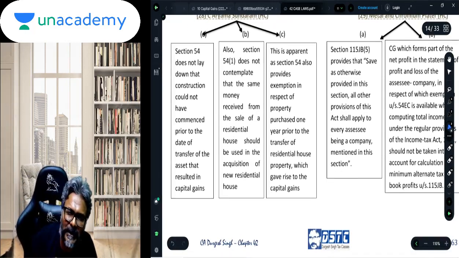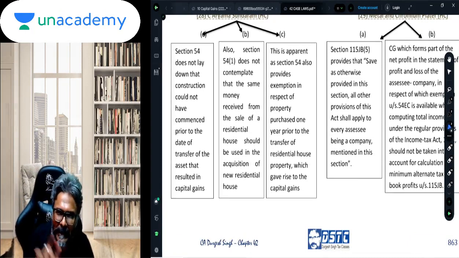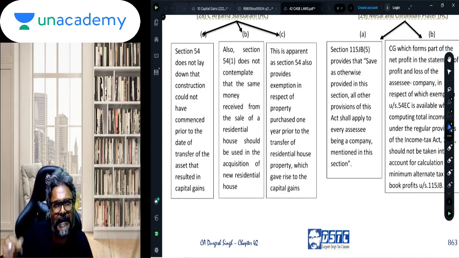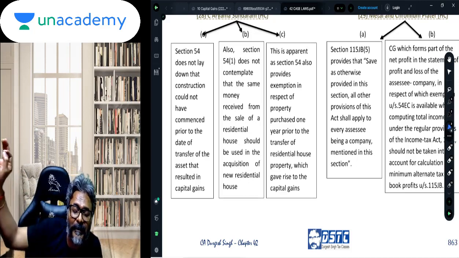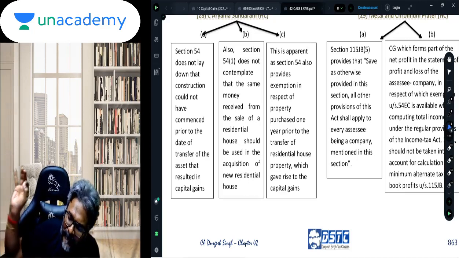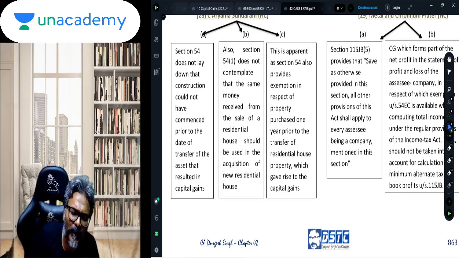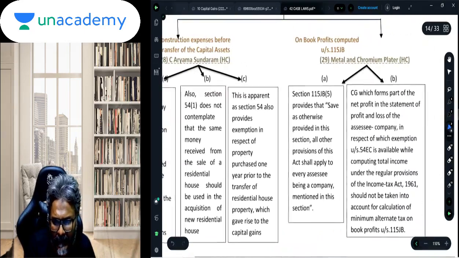So can the commencement start before the transfer? Yes, it can start. The law does not have any embargo on the start of the construction. Yes, it tells you when it should get completed, but when it should be started, nothing of that sort. Second is about the reinvestment. Is the reinvestment required from the same particular property which is transferred? No, there is no such requirement.